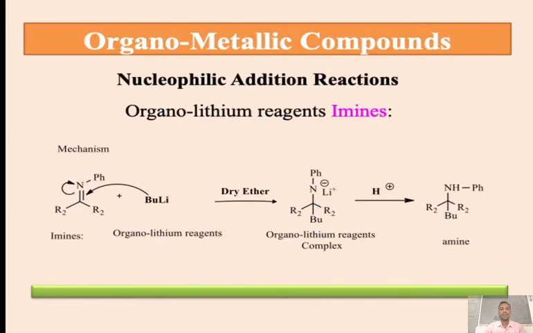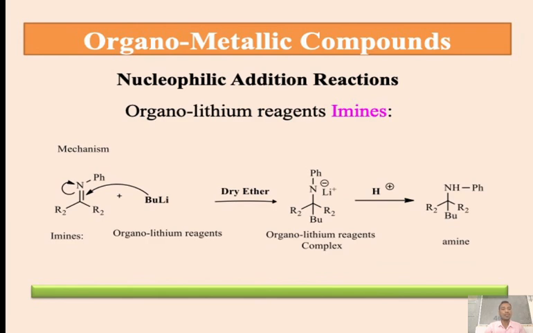alcohols. Then we go to the next synthesis, which is amine synthesis. So again, nucleophilic addition reactions on imines, we call them amines. Organolithium reagents with imines. Imines stand for a carbon-nitrogen double bond, and it's a substituted imine. Butyl lithium attacks the electron deficient carbonyl carbon.